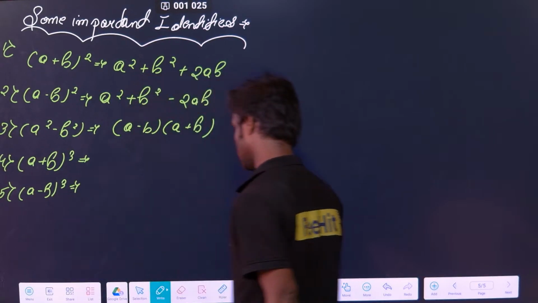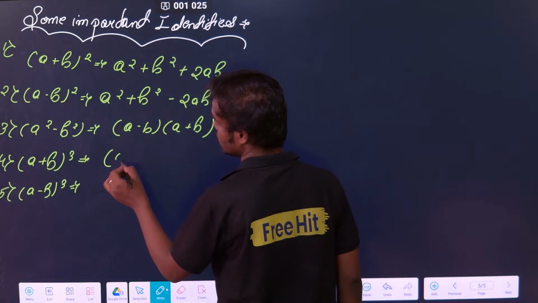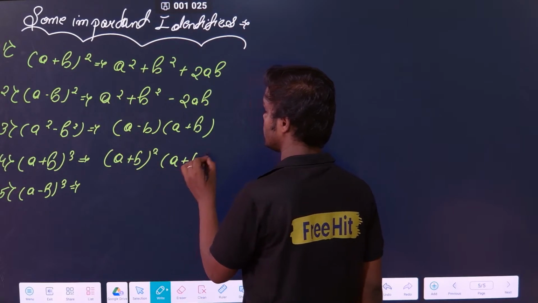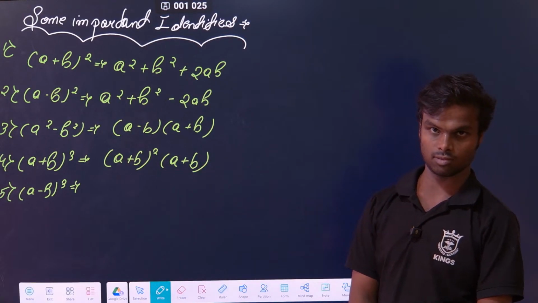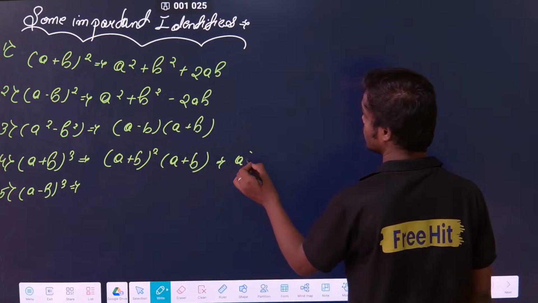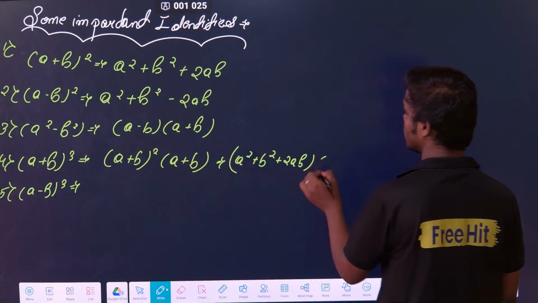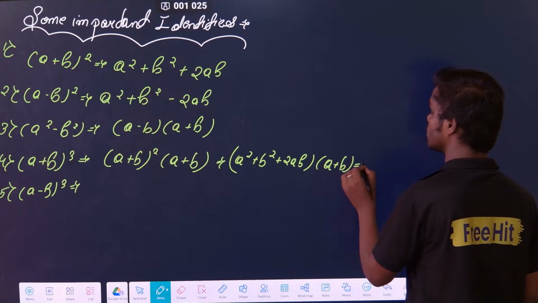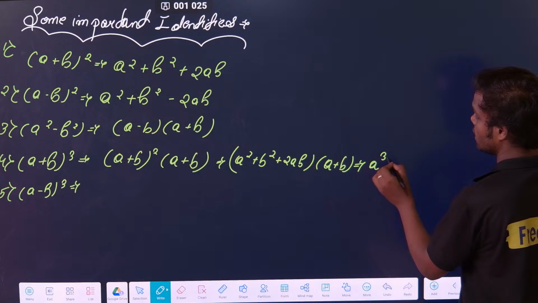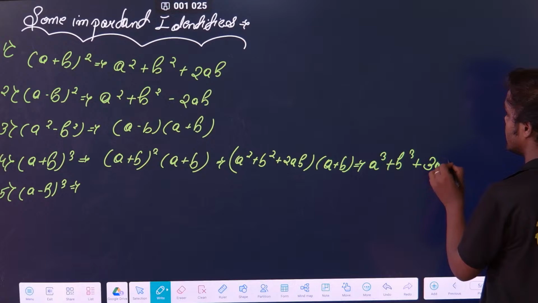See, there are two ways to remember the formula. First, if you understand where this formula comes from: one thing I know is that (a plus b) whole cube can be written as (a plus b) whole square into (a plus b). Correct or not? This way I can write it out. If I can write it, I know the formula of (a plus b) whole square, so a square plus b square plus 2ab, into (a plus b). If I do this, I will get the value, finally a cube plus b cube plus 3ab into